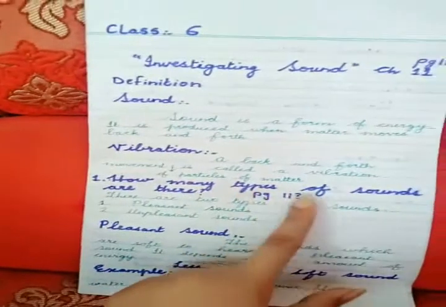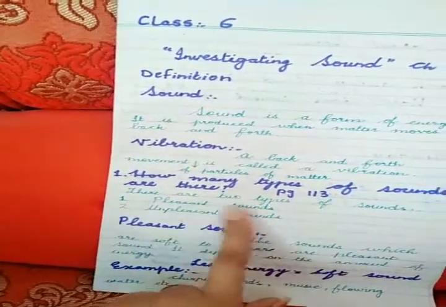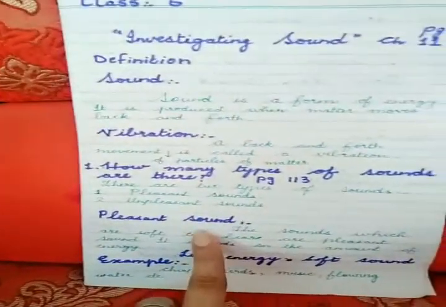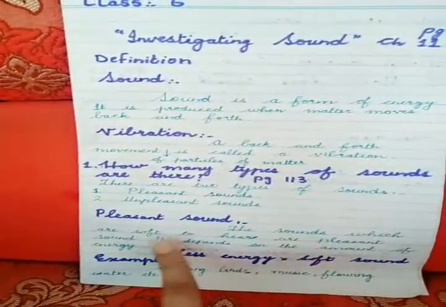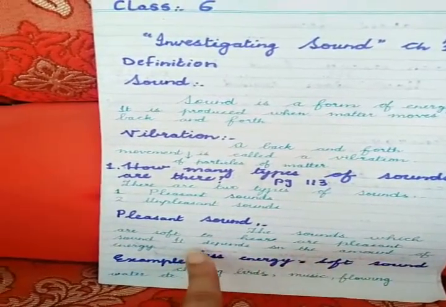Then there is a long question: how many types of sounds are there? It is from your books, page number 113. There are 2 types of sounds: pleasant sounds and unpleasant sounds. Pleasant sounds are the sounds which are soft to hear. It depends on the amount of energy.